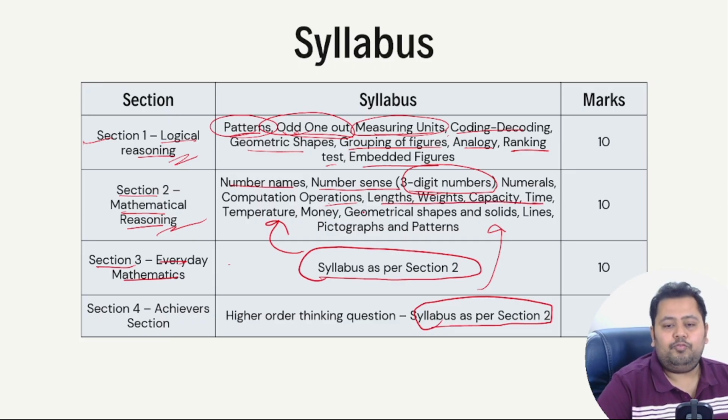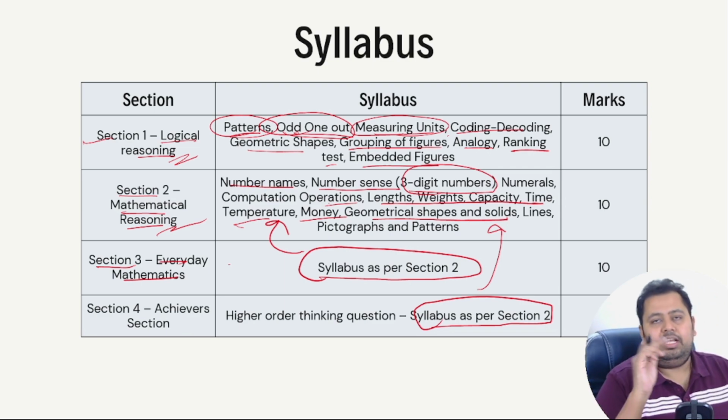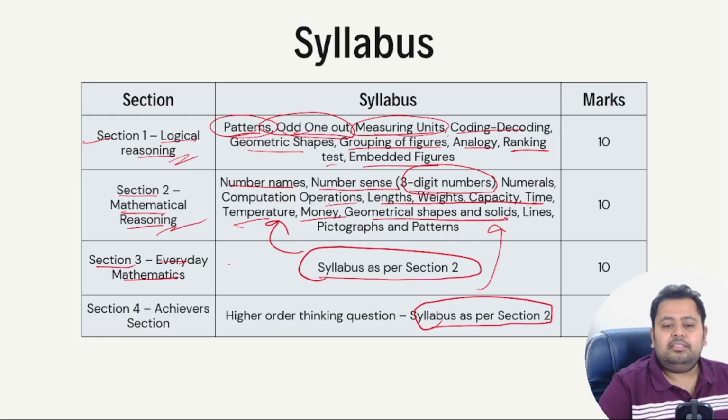So capacity is nothing but volume. Time, temperature, money, geometrical shapes and solids. Now, shapes and solids: till class 1, it is more like 2-dimensional shapes. Here, 3-dimensional shapes like cube and cuboid come in. Lines, pictographs, and patterns. So in pictographs, there will be 2 questions for sure.